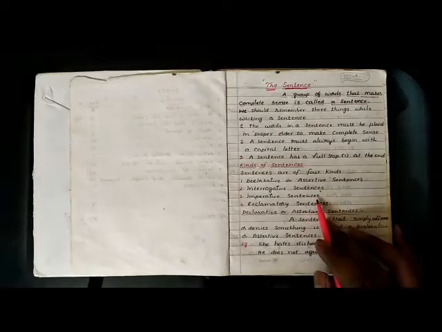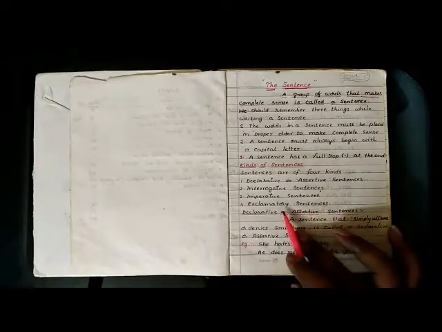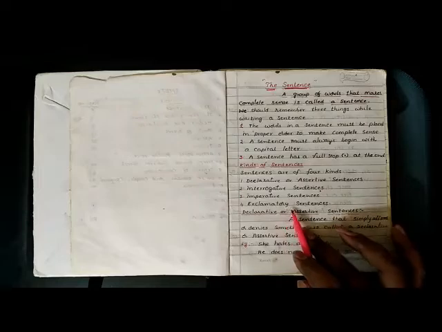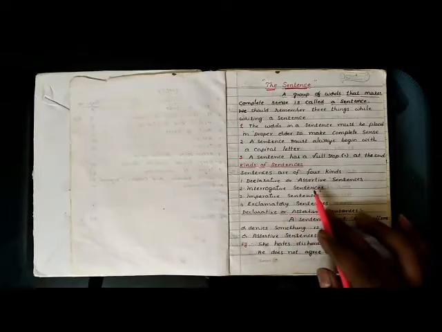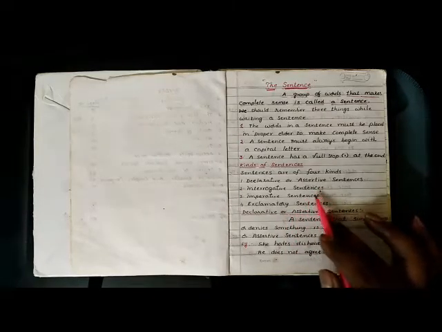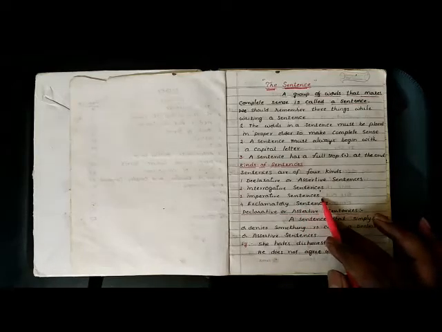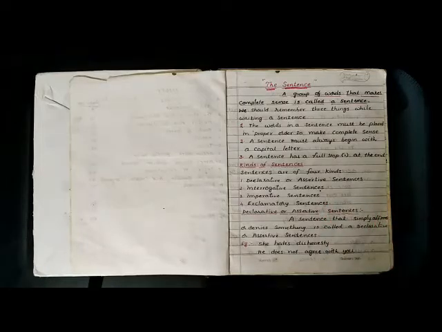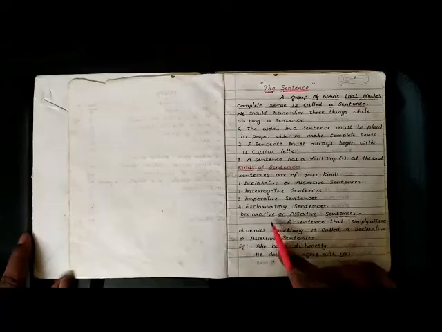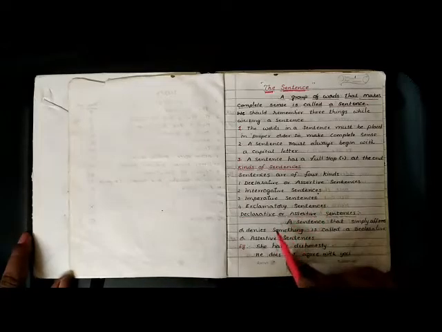The third one is imperative sentences. The fourth one is exclamatory sentences. So declarative, interrogative, imperative, exclamatory. So these are the four types of sentences in English. So let us see one by one.